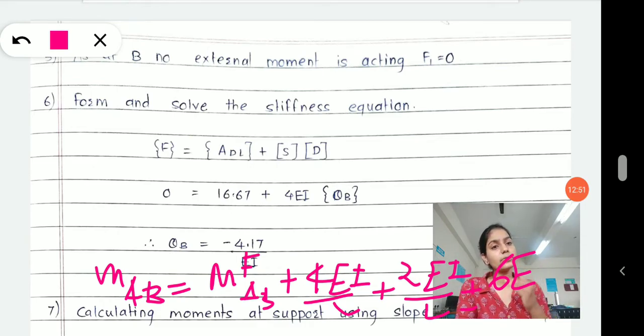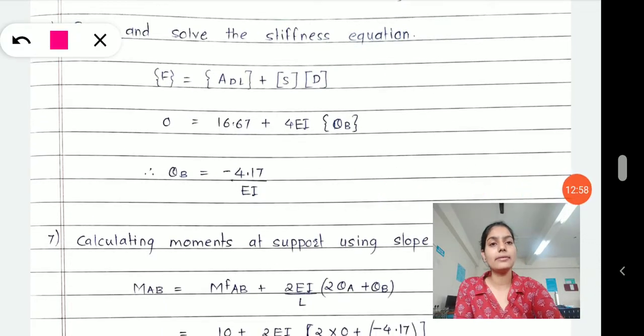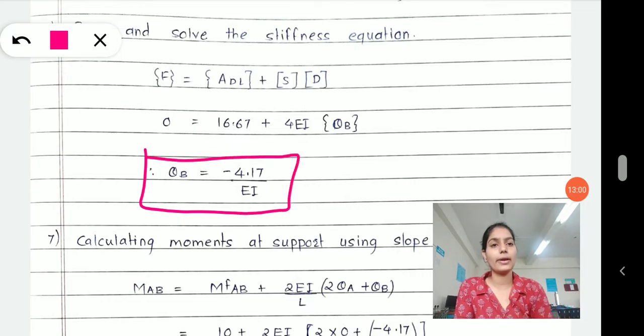Now you are supposed to write the slope deflection equation for each of the spans, and then in that put the theta value equal to minus 4.17.